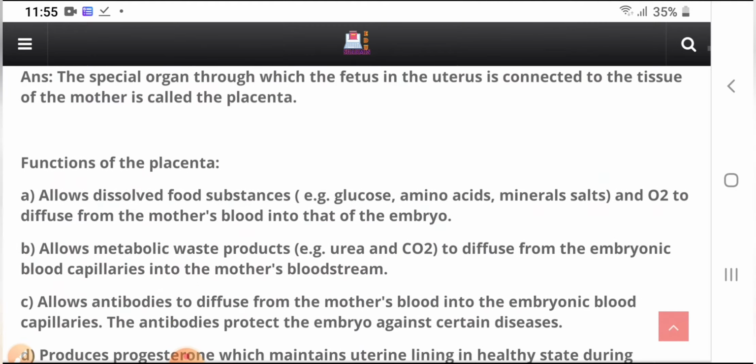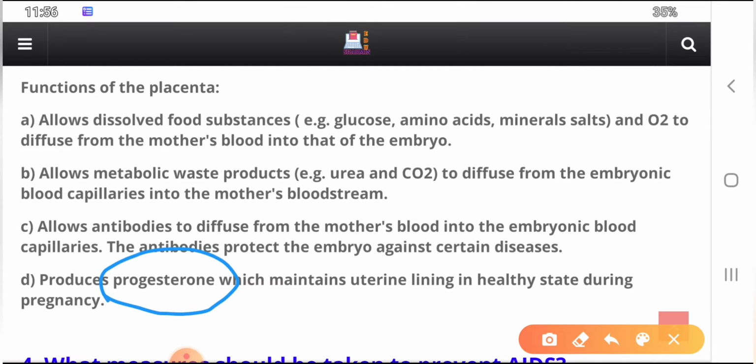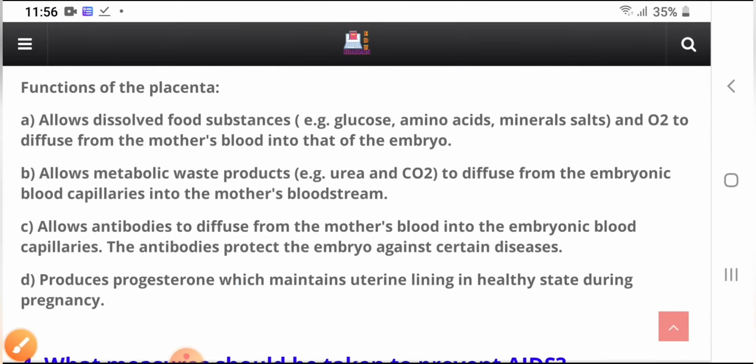Another function is that it allows antibodies to diffuse from the mother's blood into the embryonic blood capillaries, and antibodies are very important to protect the embryo against certain diseases. Another function is the production of progesterone. Progesterone is the hormone which maintains the uterine lining in a healthy state during pregnancy. What's the hormone? This is progesterone. You must remember that. Let's go to the next question.